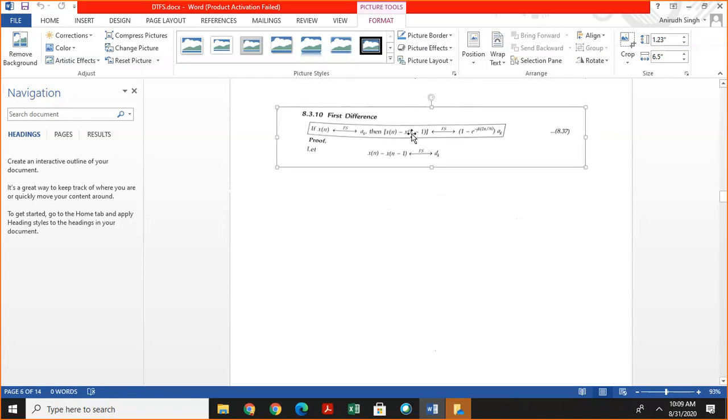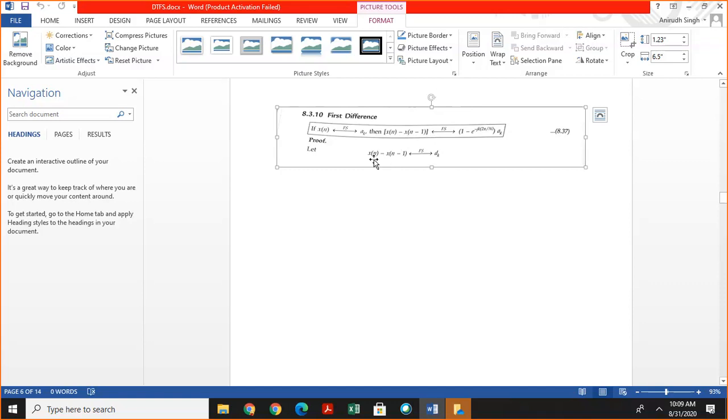Next property is first difference. This property is the same as differentiation in the continuous time domain. In the continuous time domain, if we differentiate, then we get the Fourier coefficient of the signal. For a discrete time signal, if ak is the Fourier coefficient of x of n, then calculate the Fourier coefficient of x of n minus x of n minus 1.